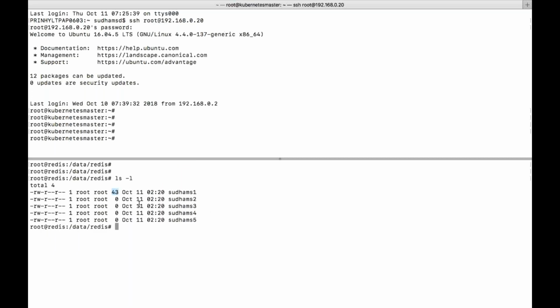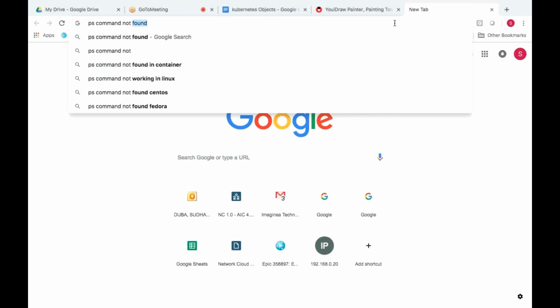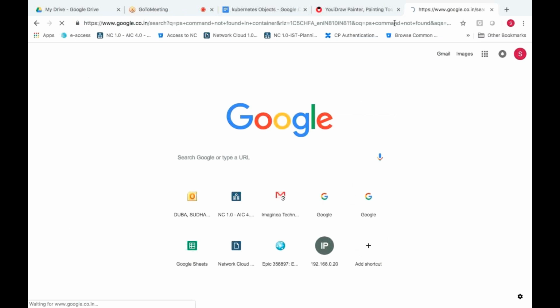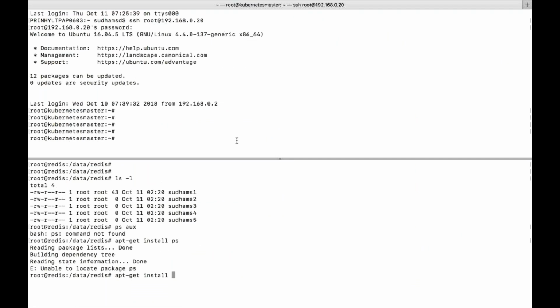Now let us check the process. I will show you how to do the experiment. The ps aux command, just executed. Oh, ps is not available. Let's install that particular package. It's not ps actually; the package name is procps. We need to install it with apt-get install procps.